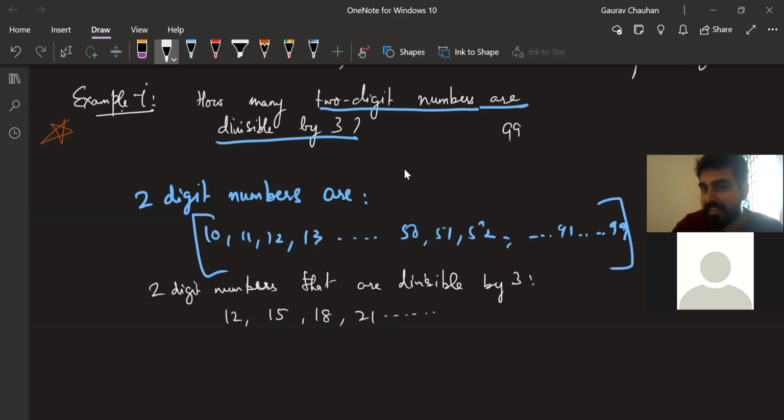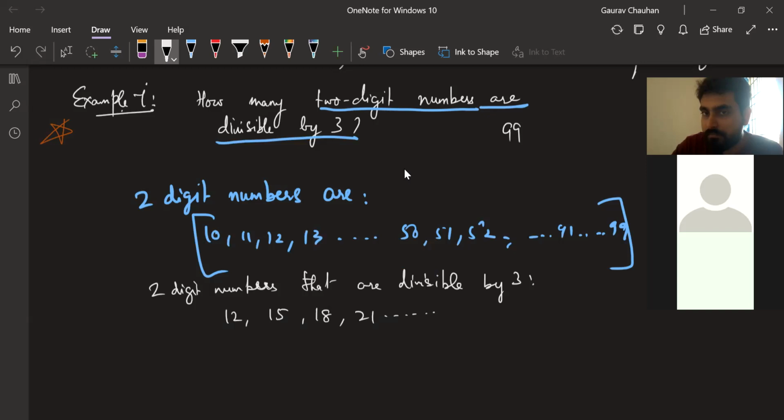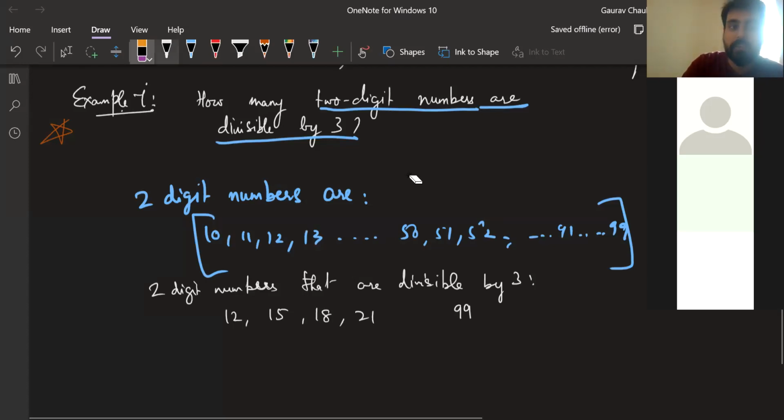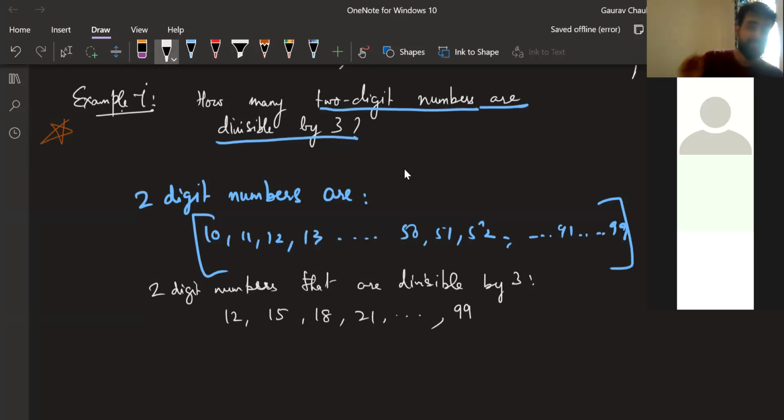99. How do you check 99 is divisible by 3 or not? 9 plus 9 is 18, 1 plus 8 is 9, that is divisible by 3. Don't have to go all the way. Obviously, 99 is divisible by 3. So yeah, perfect, Manisha. This is the list of numbers that are divisible by 3. I am only putting 5, 6 dots.